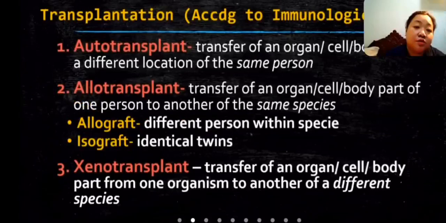According to the immunological classification, transplantation is classified into many types. Autotransplant is the transfer of an organ, cell or body tissue to a different location in the same person. Allotransplant is the transfer of an organ, cell or body part from one person to another of the same species. Allograft is between different persons within the species. Isograft is between identical twins. Xenotransplant is the transfer of an organ, cell or body part from one organism to another of a different species.